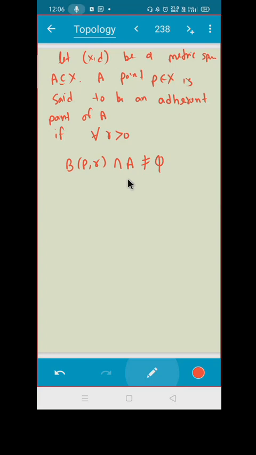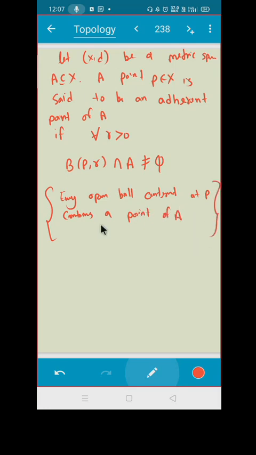That means every open ball centered at P contains a point of A. You take any open ball centered at P, it contains a point of A. Is the statement clear? Then this point P is called an adherent point.